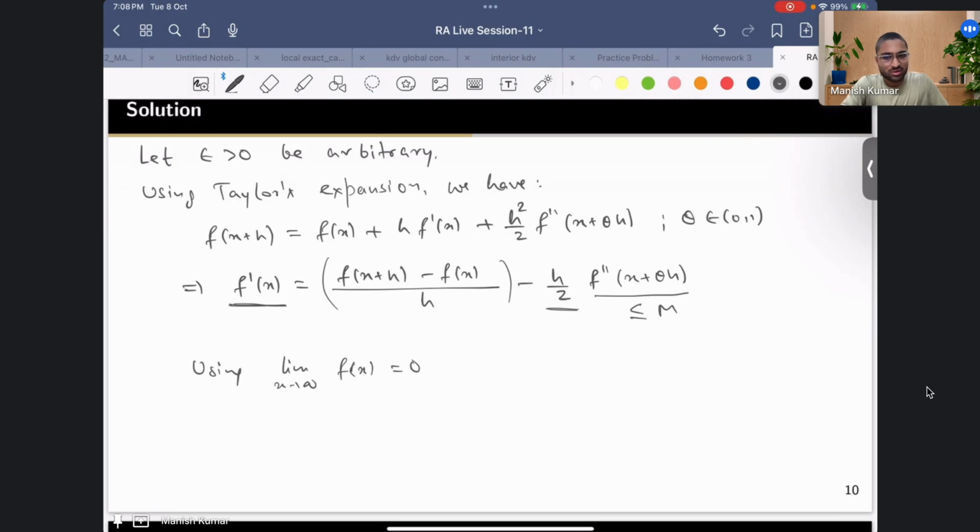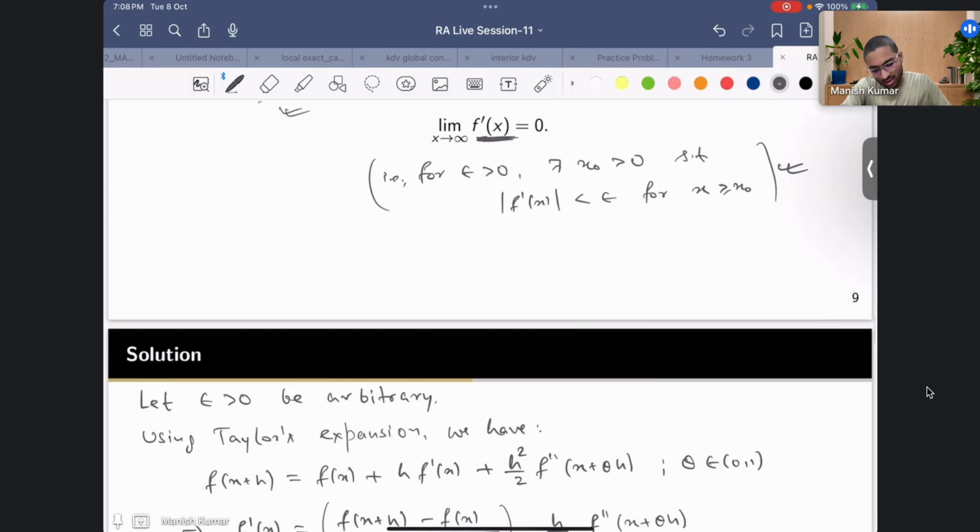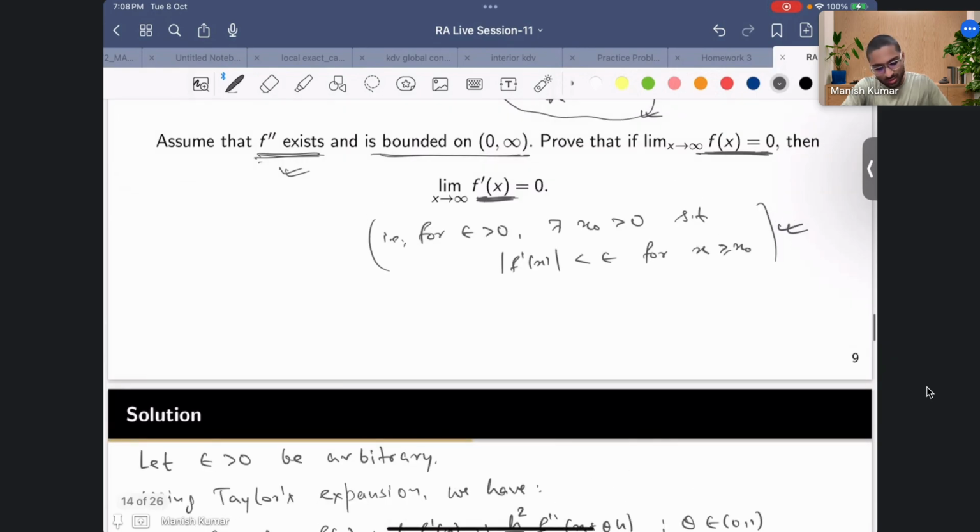So for large x this is very small, and whatever h you choose, here h has no role, you can say that this is very small. But over here I have to use h somehow, right? But you should not use h, because what you have to prove is this one here. If you see here, nothing like h is involved, right?